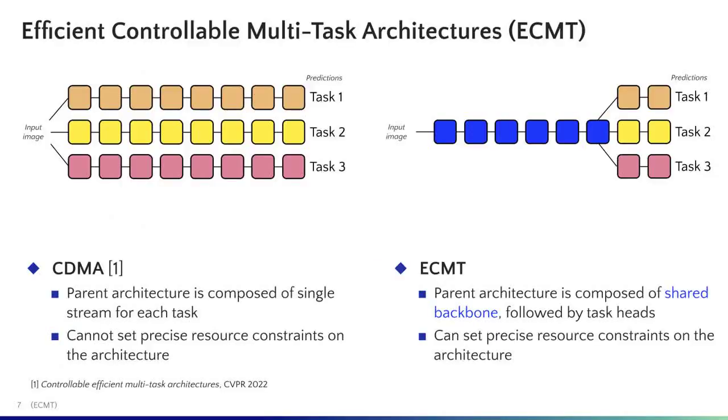Prior state-of-the-art methods proposed a method to base their parent architecture using single-stream models. However, this becomes inhibiting when the number of tasks increases. Further, this method did not allow precise sampling of target architectures that followed the resource budget. In contrast, our proposed method ECMT shares a common backbone across all tasks to address scalability and can sample target architectures that strictly follow users' budgets.